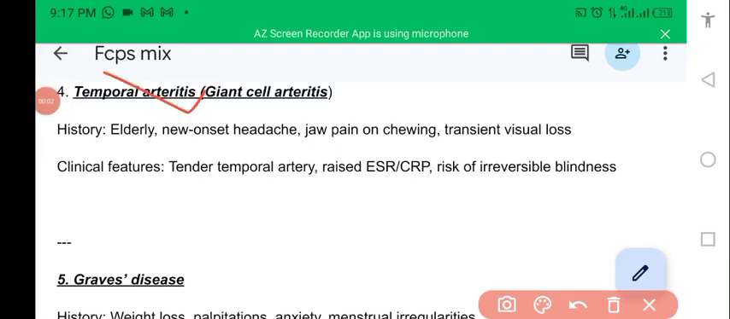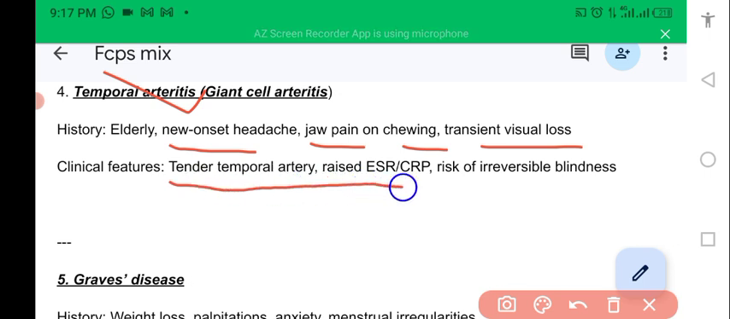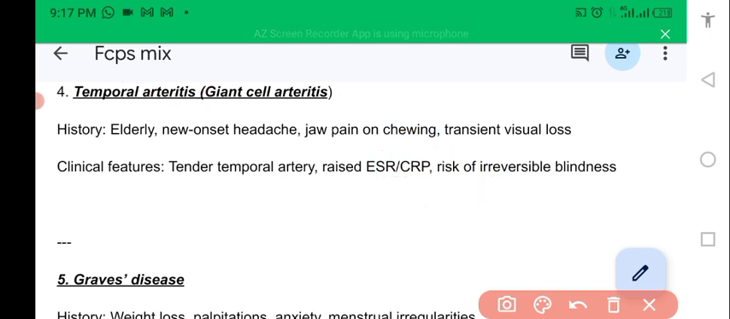Temporal arteritis is also known as giant cell arteritis. Temporal arteries are involved, causing jaw claudication, eyesight problems, headache, jaw pain, chewing pain, and visual loss. Clinical features: temporal artery tenderness will be there, raised ESR and C-reactive protein, and there is a high risk of irreversible blindness.